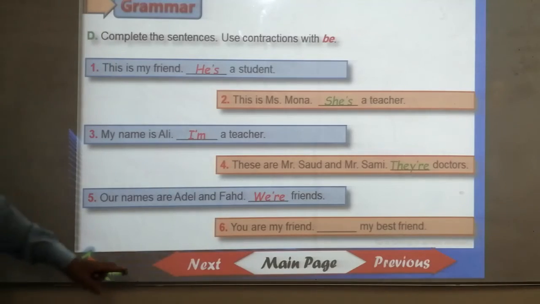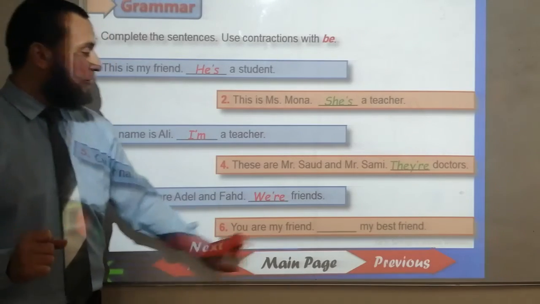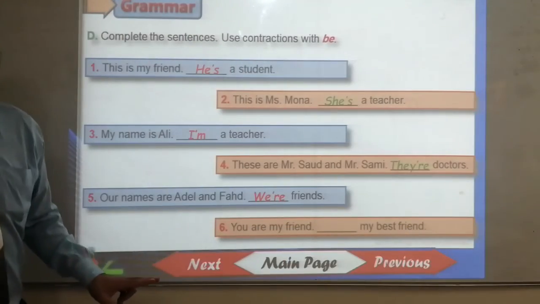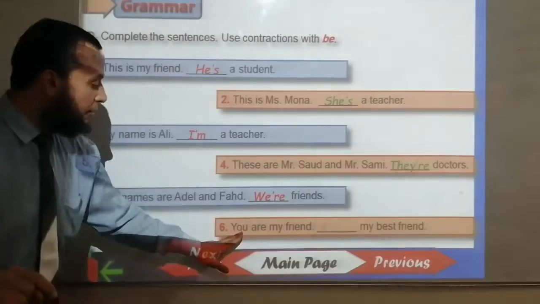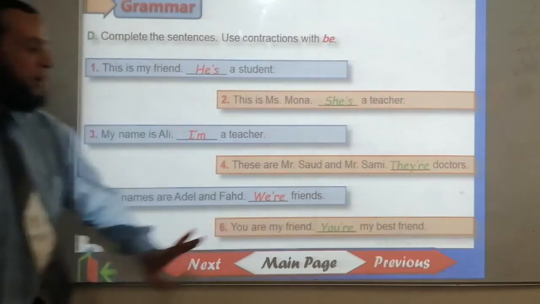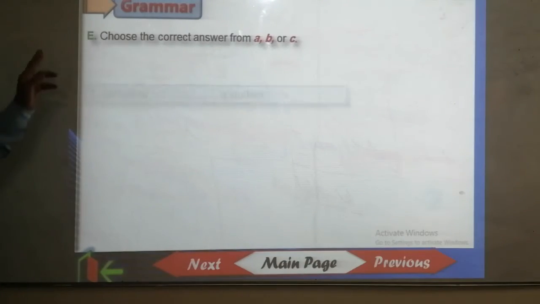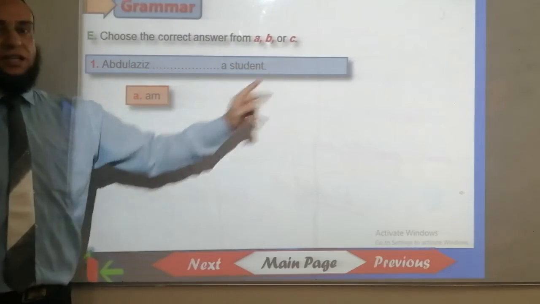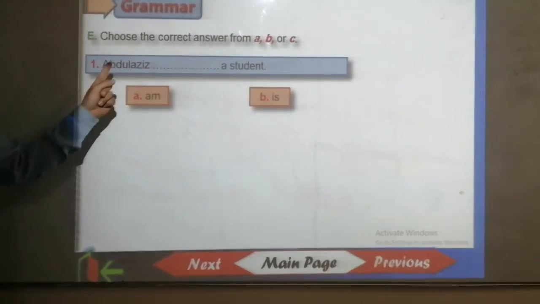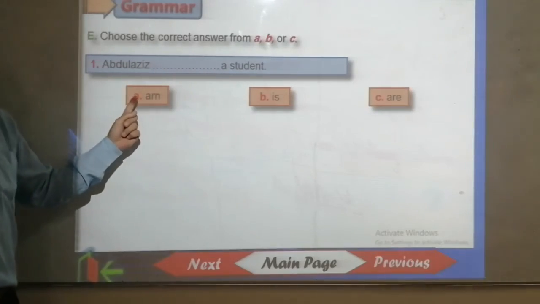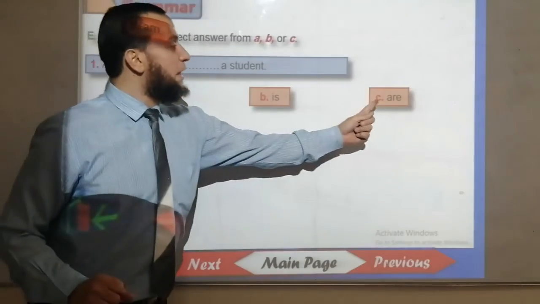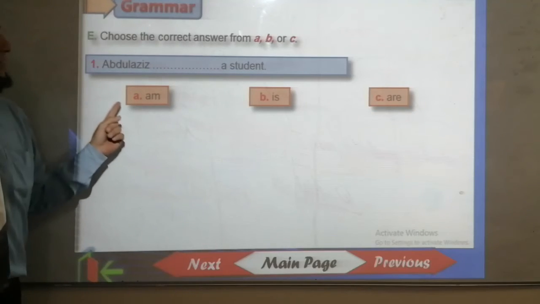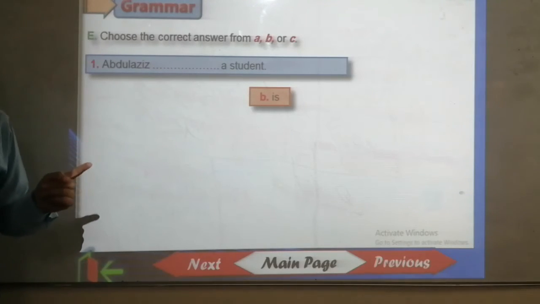Number 6. You are my best friend. ___ my best friend. Very good. You are, so the answer is you're my best friend. Exercise E, choose the correct form from A, B, or C. Number 1. Abdul Aziz ___ a student. Am, is, are. What's the answer? Well done, everyone. Abdul Aziz is a student.